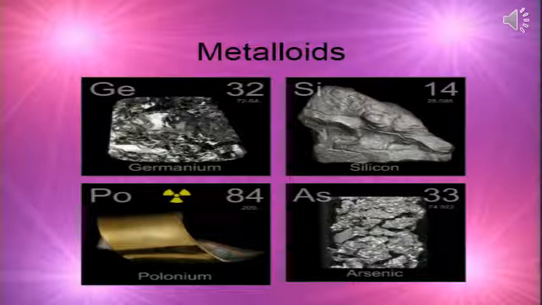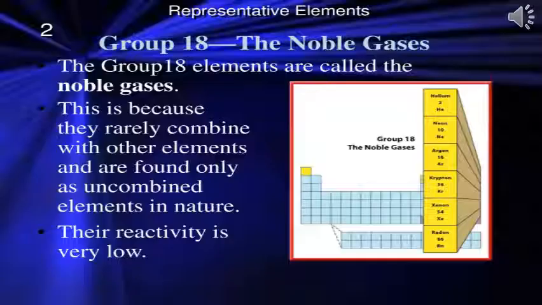That means it can be hard, it can be soft, it can be brittle as well as it can be non-brittle. It can be shiny as well as dull. So some of the metalloids, it may show both the properties or one of the property. Suppose germanium is shiny, but it can be hard. So they show both the qualities of metals and non-metals.